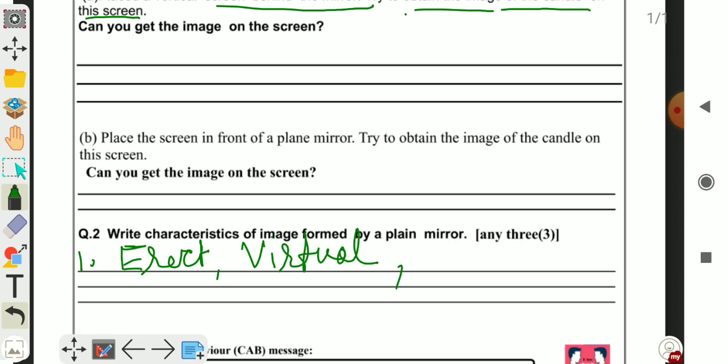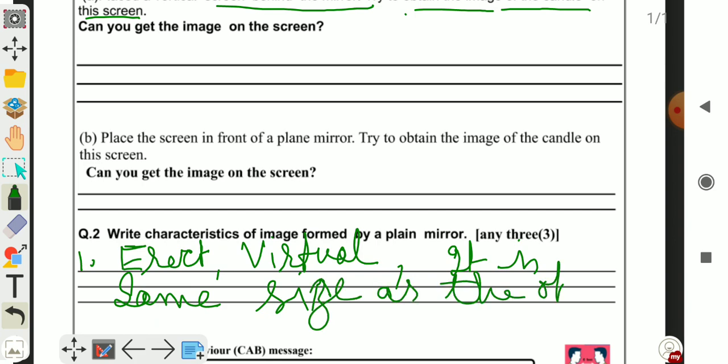And third, it is the same size as the object. So you can write three characteristics of image formed by plane mirror. You have to write the spelling of plane is plane.